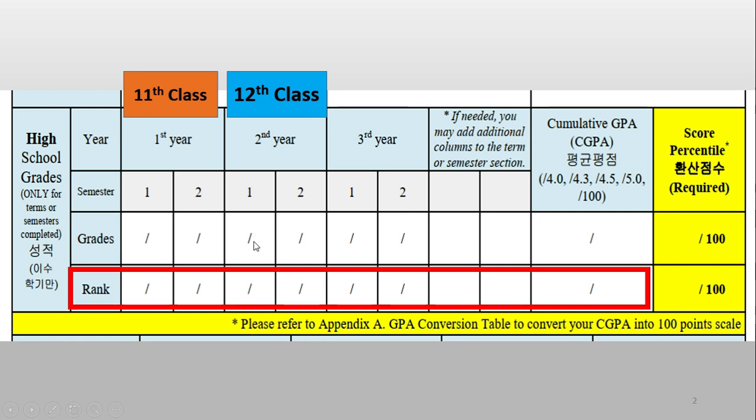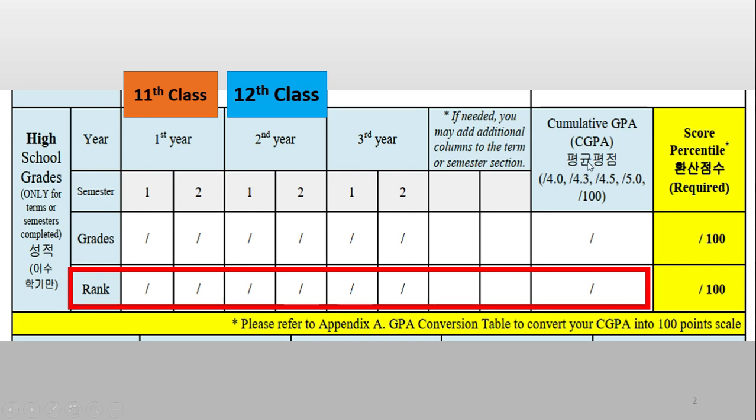This year some students told me that they didn't have the 11th class exam last year because of COVID and other situations. So you can leave the first year and write the second year class marks and total marks, and you can attach a one page note where you write that your classes or exams were cancelled and you were promoted automatically to the 12th class or 12th grade, right?